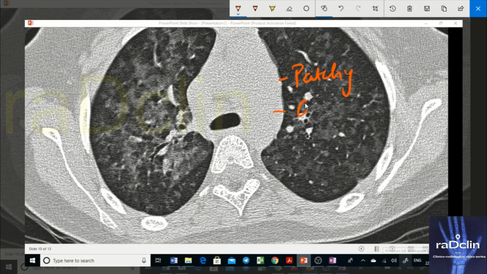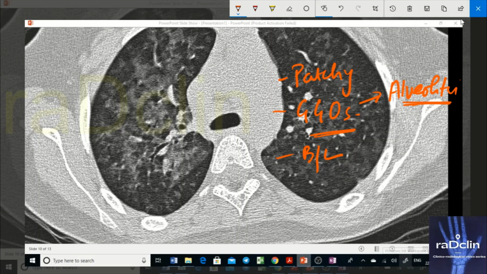So what are they? They are GGOs, patchy GGOs seen bilaterally. They are also in a centrilobular location because they are sparing the subpleural areas. And they correlate with alveolitis on histopathology. That is about the first finding that we discussed.